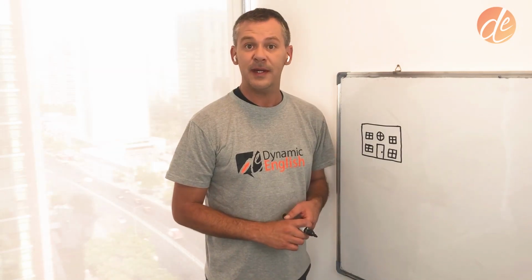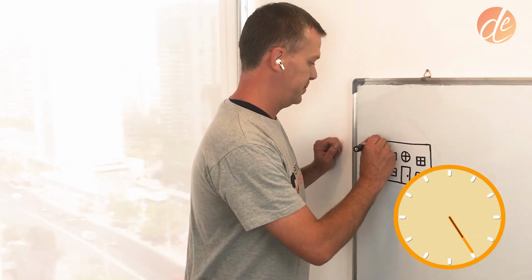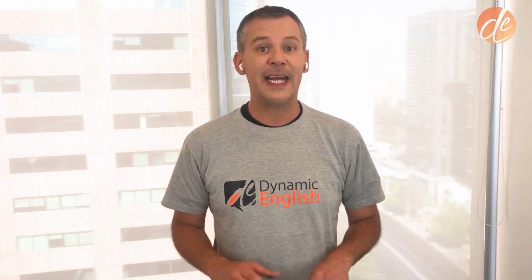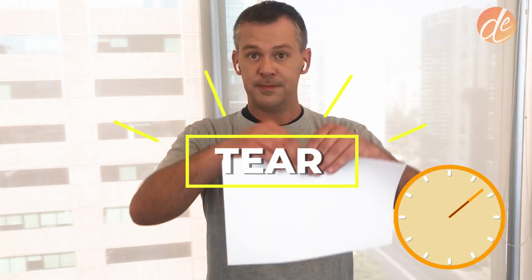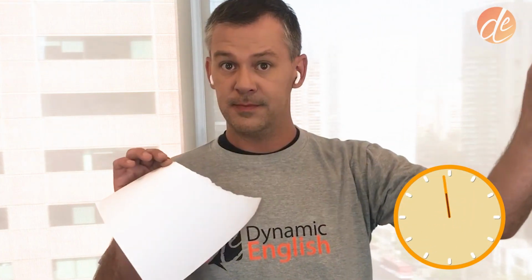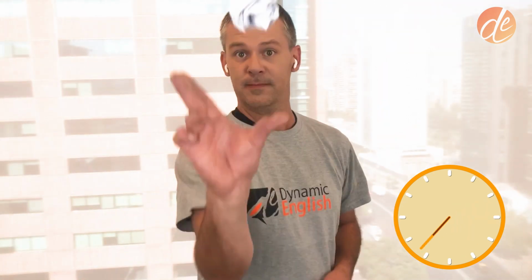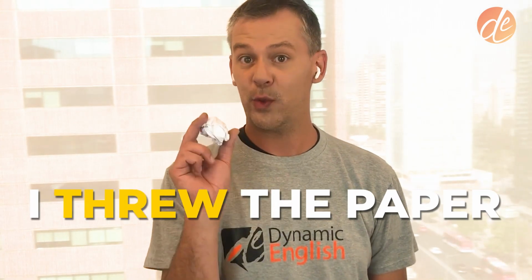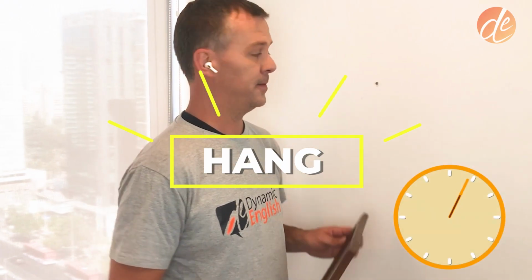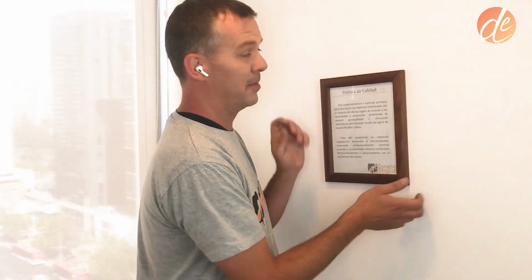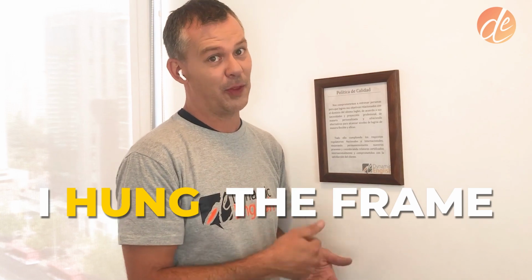Our first verb is draw. I drew a house. Next we have the verb tear. I tore the paper. Next on the list, the verb throw. I threw the paper. Next up is the verb hang. I hung the frame on the wall.